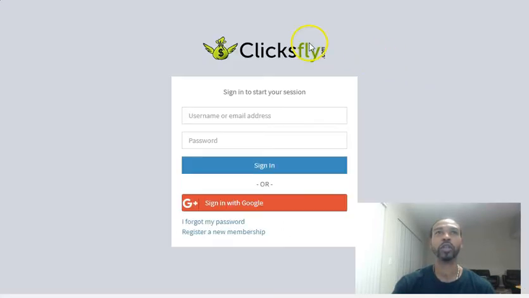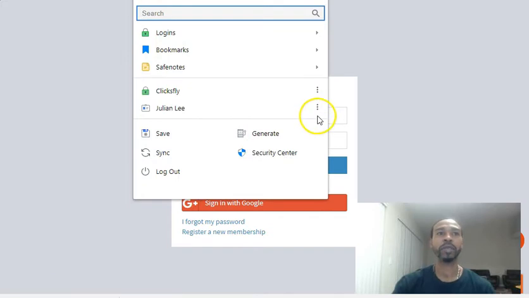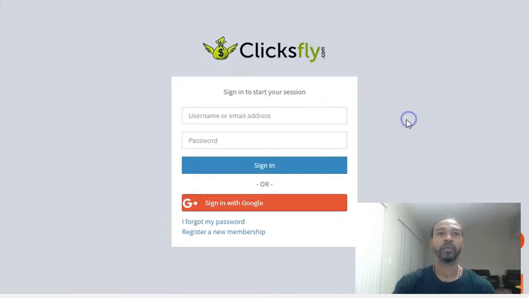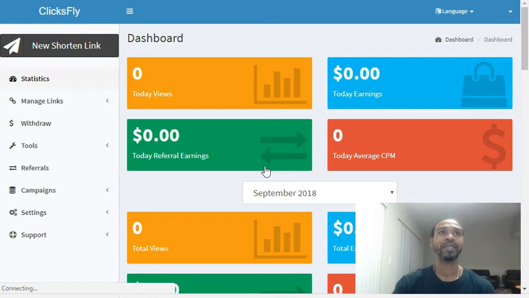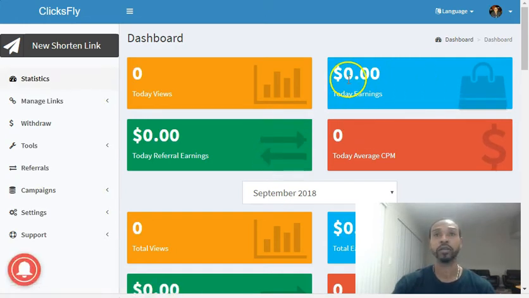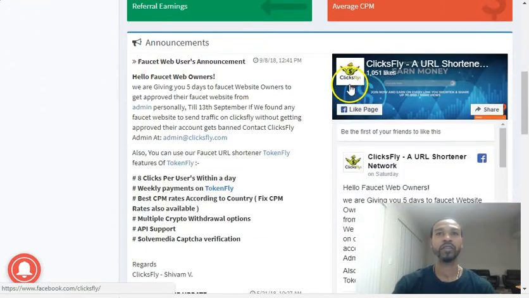So let me log in real quick, and I want to show you something because this is important. As I mentioned, stick to the end, guys. I'm going to have something really cool for you. Now I just set up this account. I did this intentionally. I want you guys to see this. There's nothing going on in there. Right now, as you see this, there's nothing going on in there.